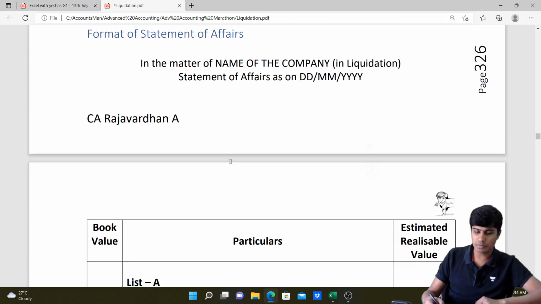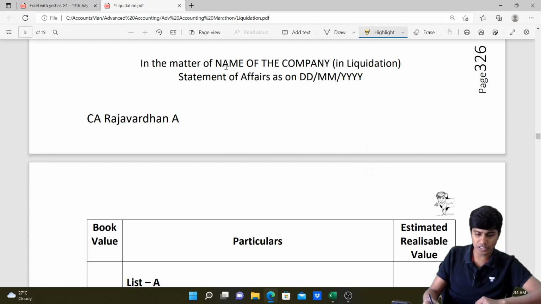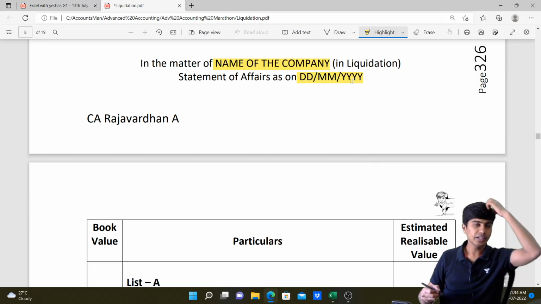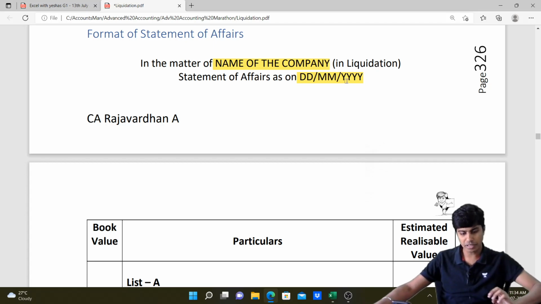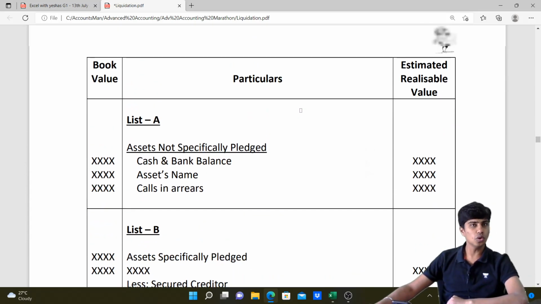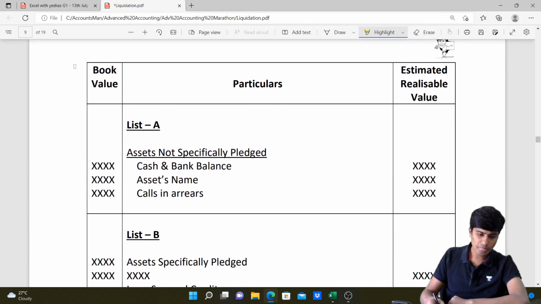We need to start with the name of the company. We'll write in the matter of whatever the name of the company is, which is going into liquidation. And it is a statement as on a specific date, so you need to write statement of affairs as on the date on which you are preparing this statement. Then we'll have two columns. One, the book value column for amount, which is basically for the purpose of disclosure. And this is the estimated realizable value.